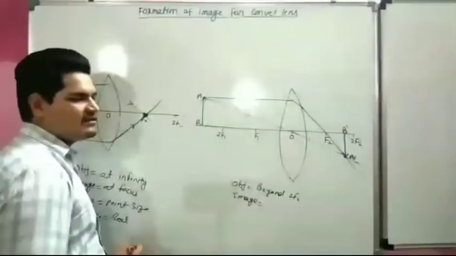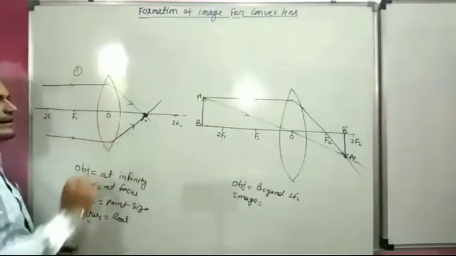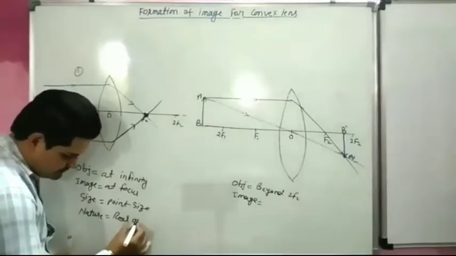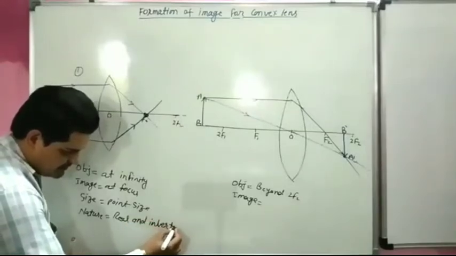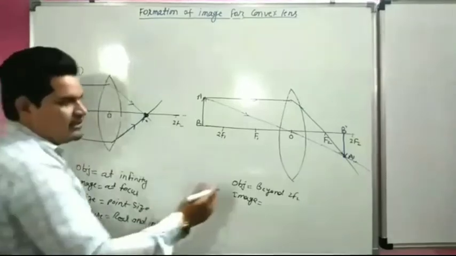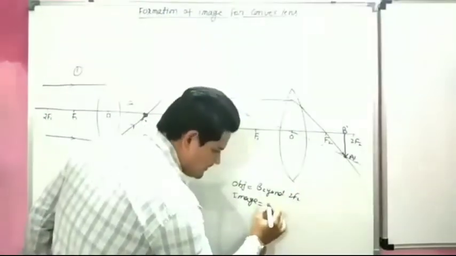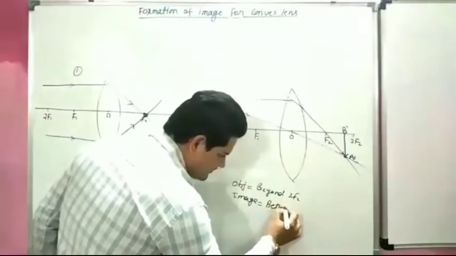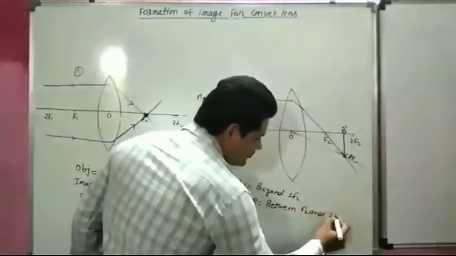So this is real image but inverted. Image formed between f2 and 2f2.